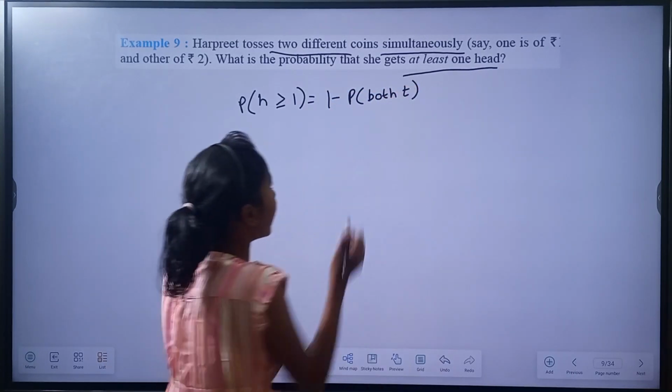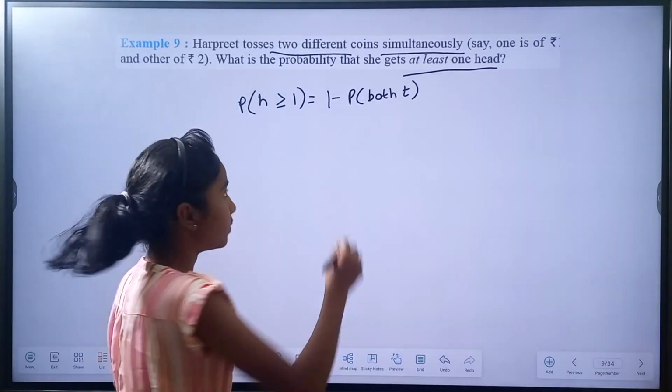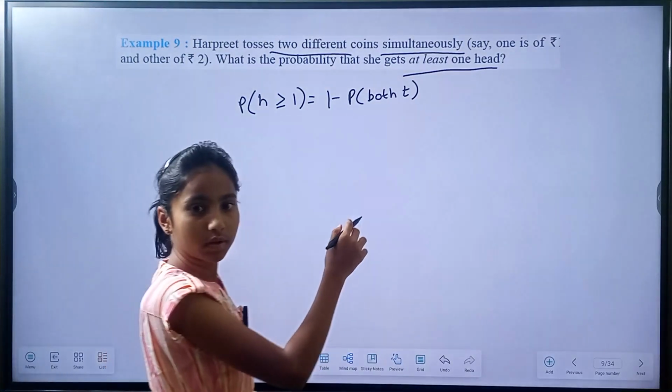So let us calculate P of getting both tails. So the possibilities over here are P of getting both T and N tails are mentioned.